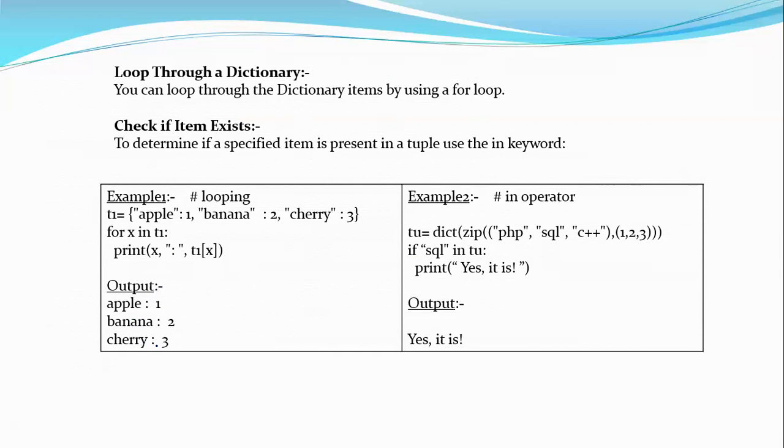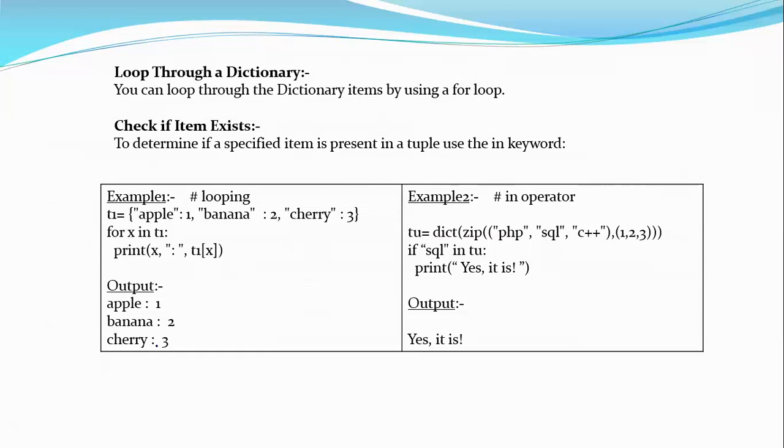Another way of doing this is, for example, I have tu equal to dict of zip of php, sql, c++, that is one tuple, comma 1, 2, 3. Both are tuples, and I'm going to zip both tuples. So php will be 1, sql will be 2, and c++ will be 3.